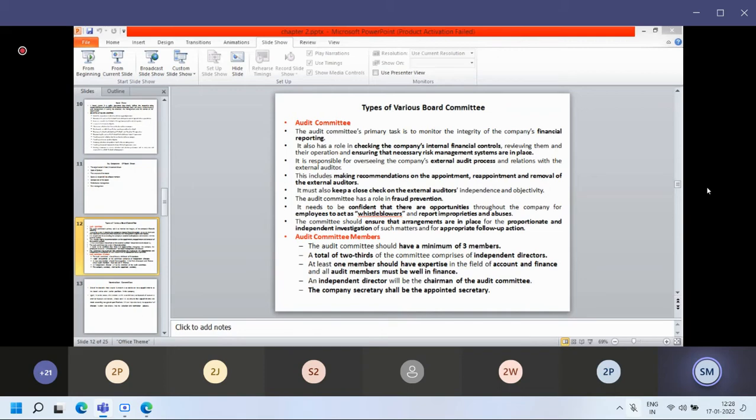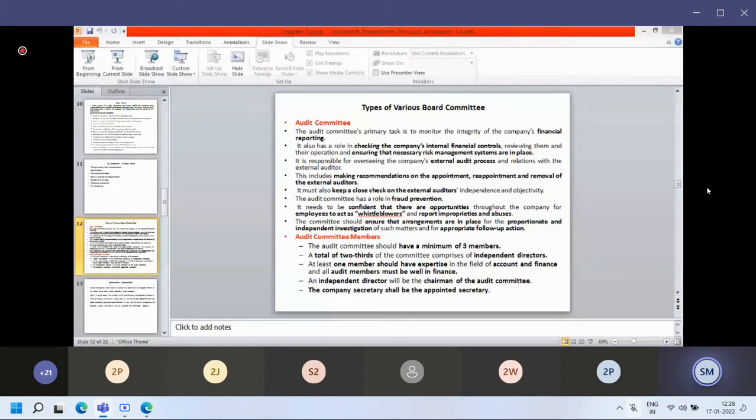Suppose there are 3 persons having expertise in finance who are part of the audit committee. We have nominated person A, person B, and person C, who have knowledge of finance and are experts in audit. So we can form an audit committee of these 3 persons. And from them, person B has good knowledge of audit, is an expert, and has many years of experience. So he can head the audit committee. That is nomination.